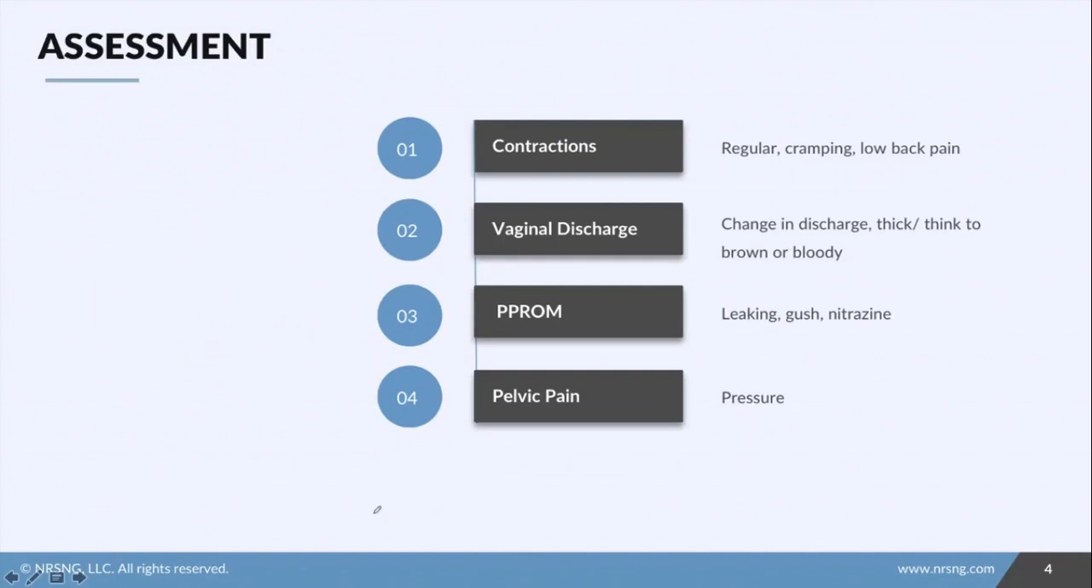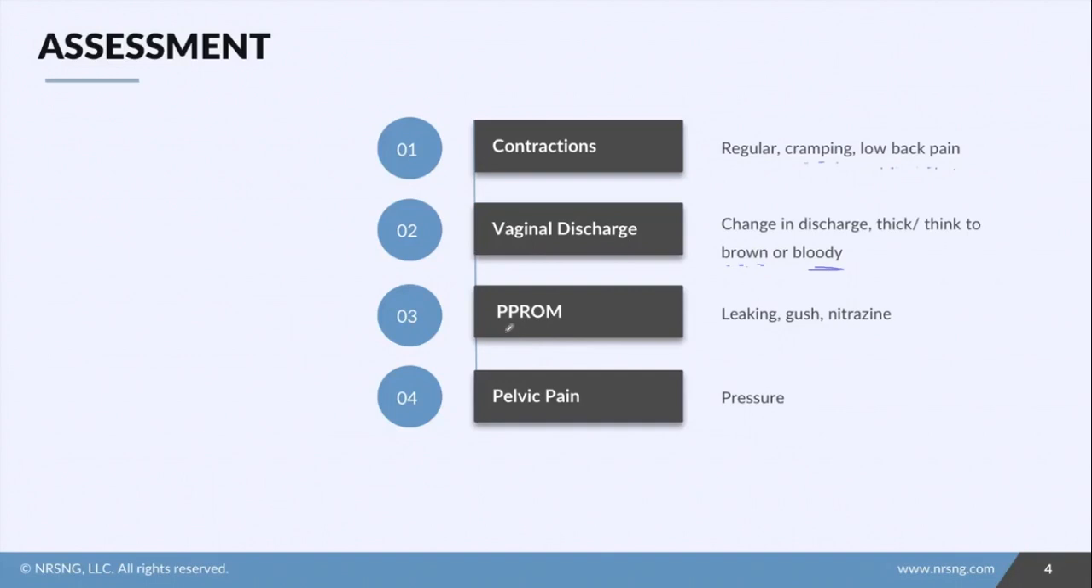So now what is our assessment going to look like for this patient? The patient could have regular contractions or even some slight cramping occurring. They might have low back pain, and that's because the contractions can radiate to the lower back. So you might see that. The patient might have a change in vaginal discharge. So maybe it was thick before, and then it's going to go to thin and brown or bloody color. So just a change in that vaginal discharge.